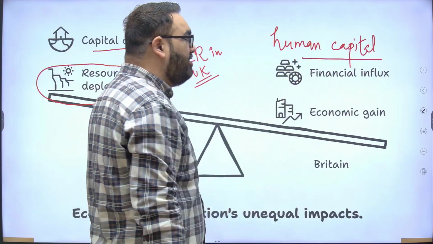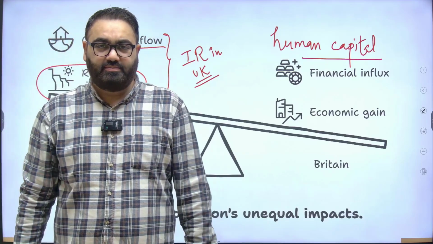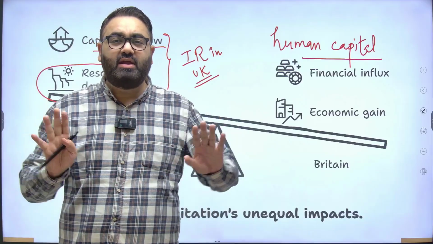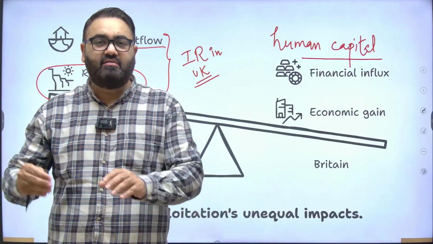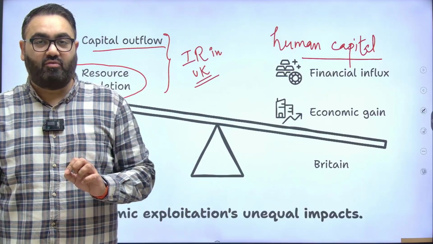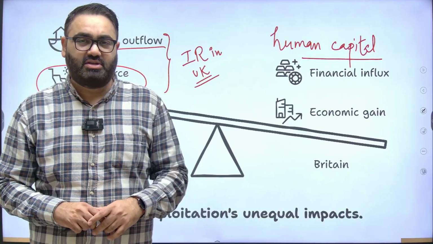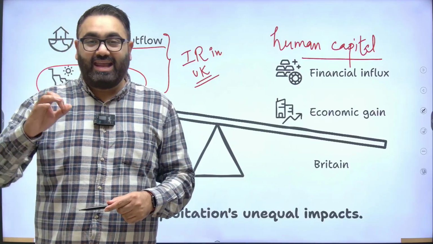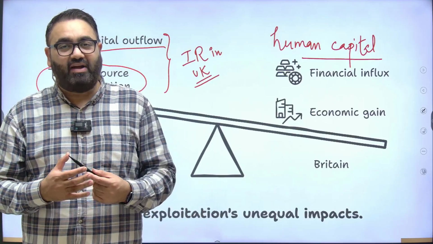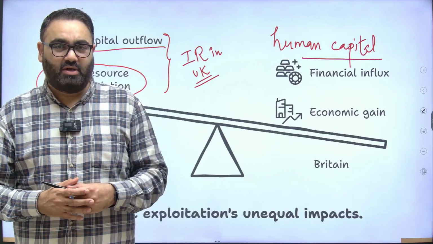The British fought multiple wars. Let's take an example of the two world wars only. In the First World War, India was nowhere near an active country which should have been involved in the war. But because the British were involved in the war, they made sure that the Indian soldiers were a part of this war machinery. The Indian soldiers, against their wishes, were taken in thousands to different places around the world to fight for the British. And the same happened during the Second World War as well.